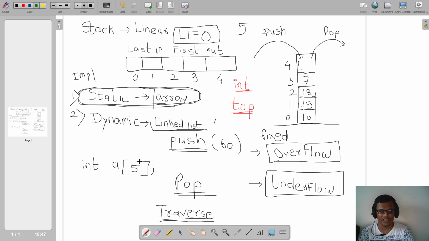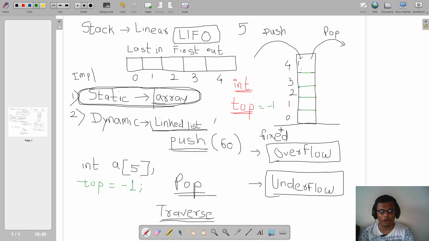Initially, this top is initialized to -1. Why do we initialize this to -1? Because this indicates that currently my stack is empty. Initially, when I don't have anything in my stack, suppose this is my situation, my stack is empty. At that time, what is the value of my top? Value of my top is -1. It is somewhere here, it is an imagination, right? So by logic I try to represent that my stack is empty.